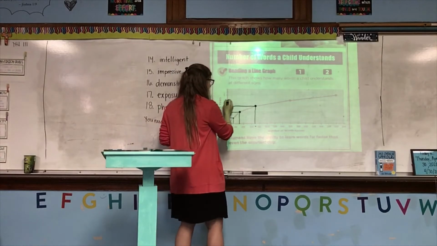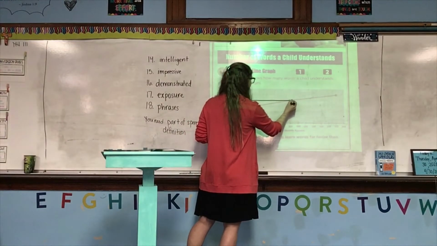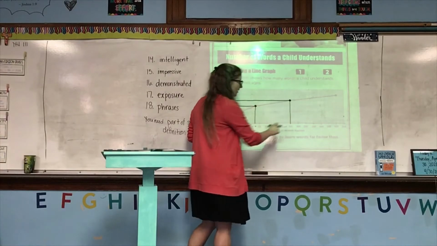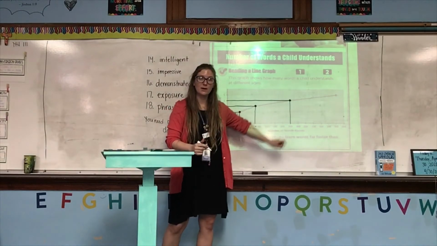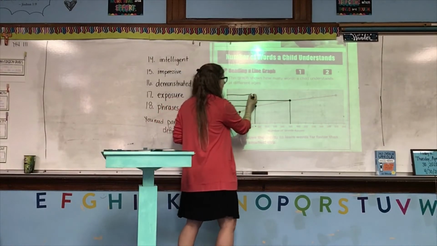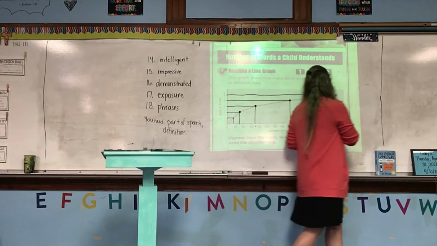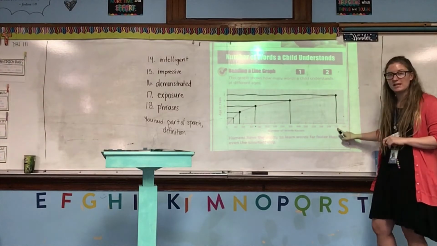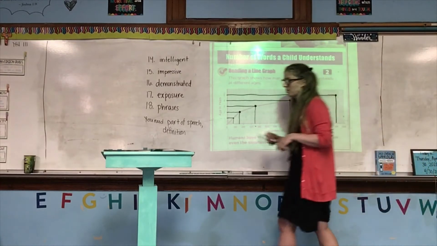Now let's do the same thing for 4-year-olds. Move your finger across the 4-year-old line until you meet the long line, and then go down until you figure out how many words. So the average human 4-year-old knows about 1,600 words. And let's do the same thing for 5. We're going to take our finger and move it across the 5-year-old line until we meet that long line graph. And then we're going to follow it down until we get to a number, and we see that an average human 5-year-old knows about 2,800 words.